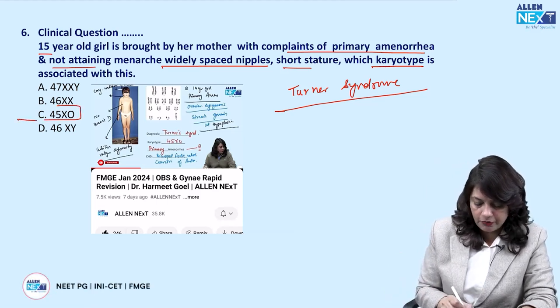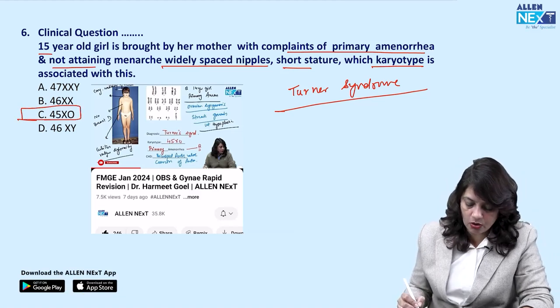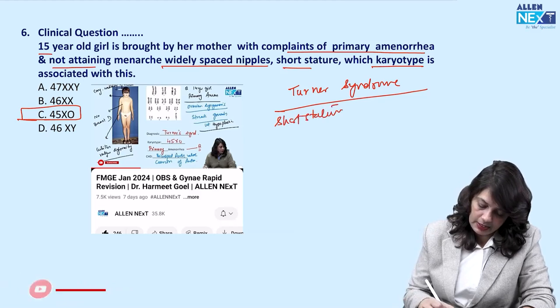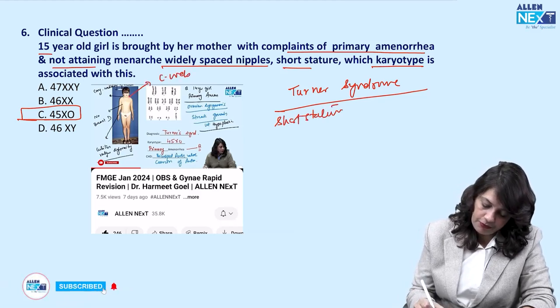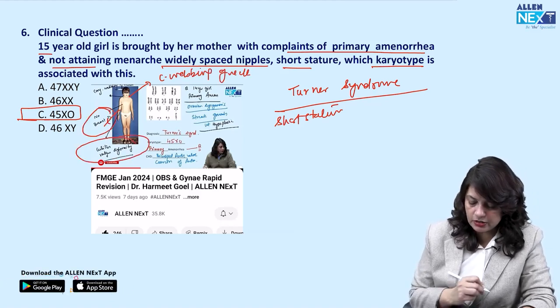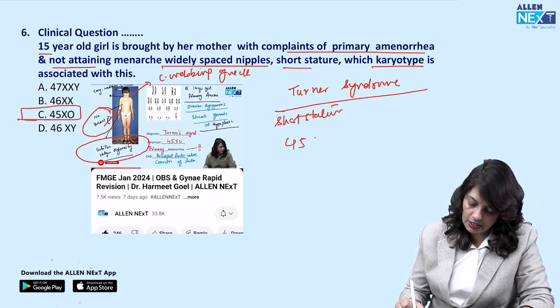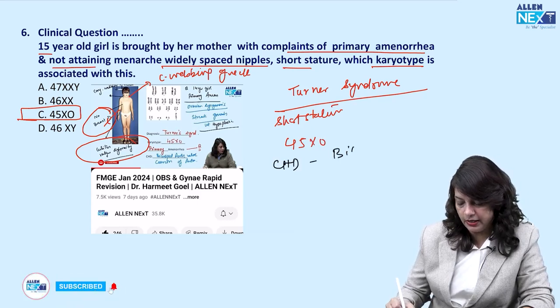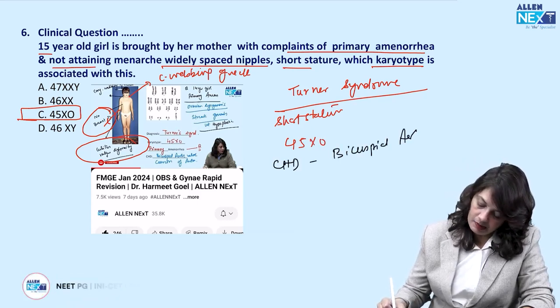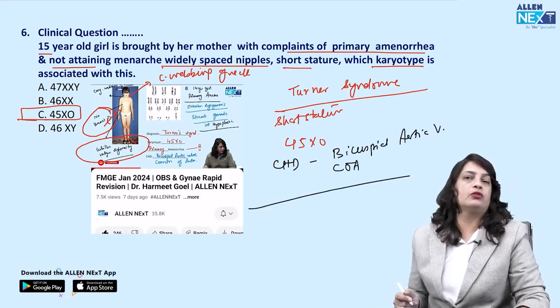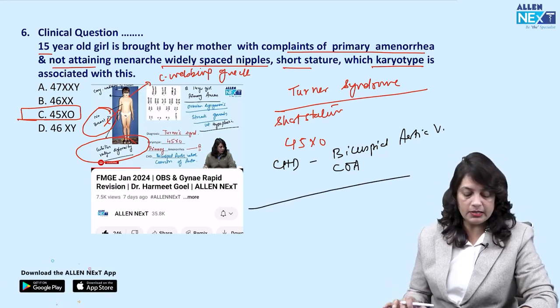So the karyotype of Turner syndrome is 45XO, where the female is of short stature. There is congenital webbing of the neck, there is a cubitus valgus deformity, there is no breast development, and the karyotype is 45XO. There is congenital heart disease, which is bicuspid aortic valve or coarctation of aorta. So much you know about Turner syndrome.